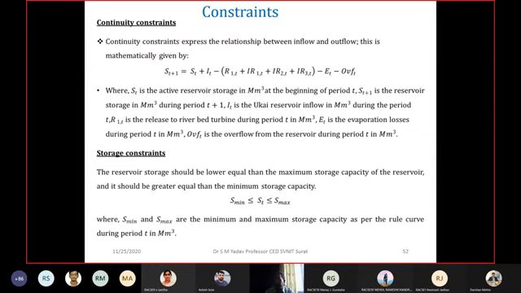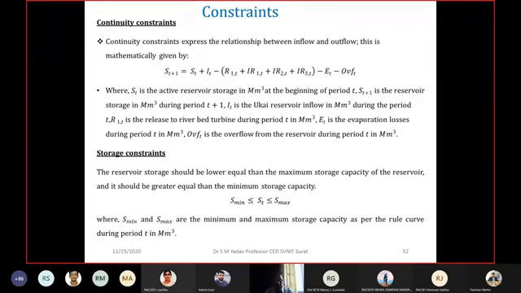Now what are the constraints? These are very important, because whenever you want to do optimization, it is subjected to some constraints. For example, if you have a plot and you want to construct a building on it, the builder says let's have maximum profit out of it, and I will construct a building which is 100 storied on that small plot. It is not possible. Why? Because the bylaws restrict the number of floors at that specific location. So that is called a constraint.